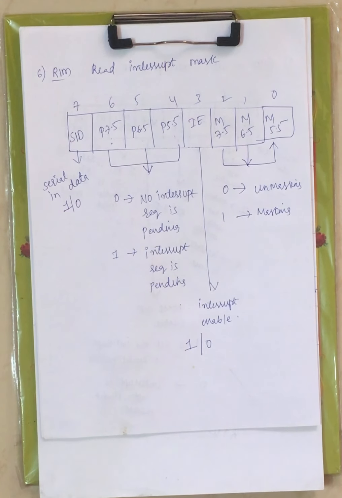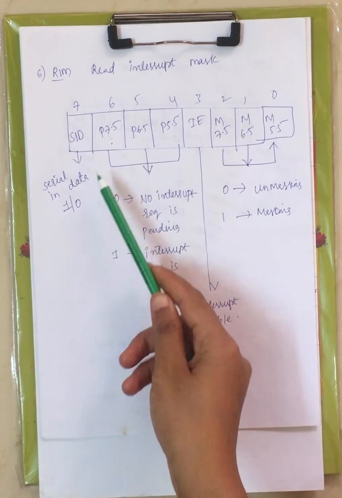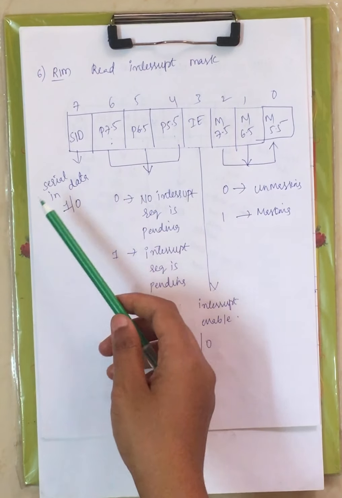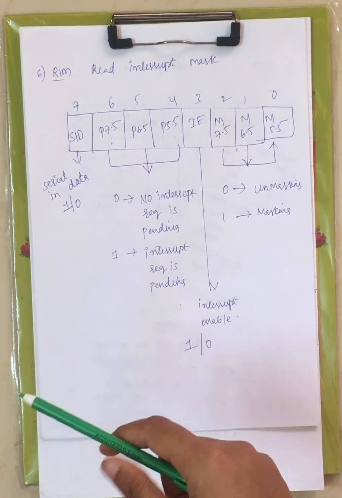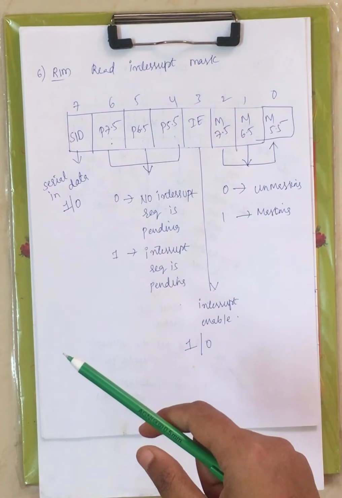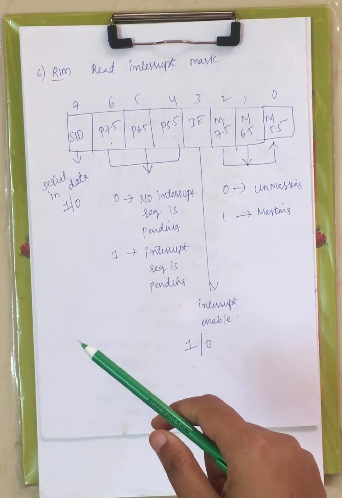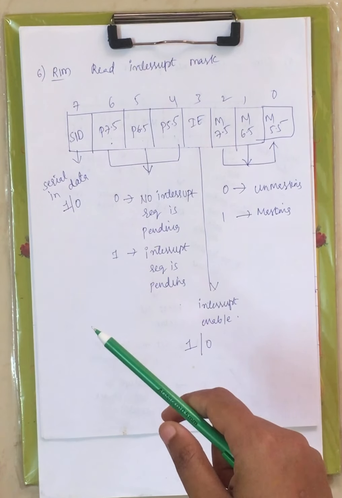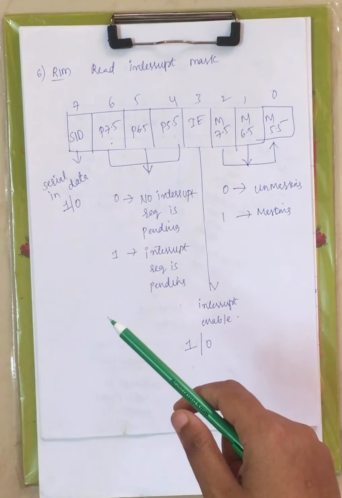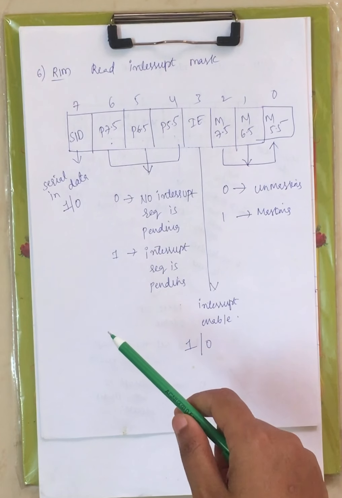Along with this we can serially receive data from outside to the microprocessor, right? Now this is your 8-bit register. The 8th bit is SID, serial in data. When it is set to 1, you can receive the data serially from outside to the microprocessor. When it is 0, you can't.